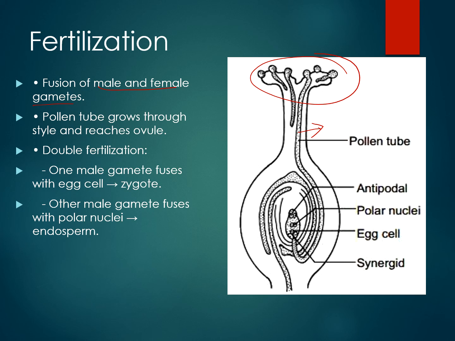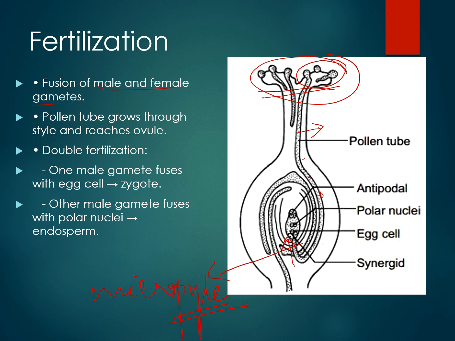So here, first the pollen grains are on the stigma of the flower, they germinate, and after absorbing sugar and water from the stigma they form a pollen tube. What is the function of the pollen tube? Through the pollen tube, the pollen grain's contents are carried. While carrying, it divides and forms two male gamete nuclei. These enter the ovary of the flower through this hole, which is called the micropyle. It is very important, just make a note of this. This is called the micropyle and it is entering through this.